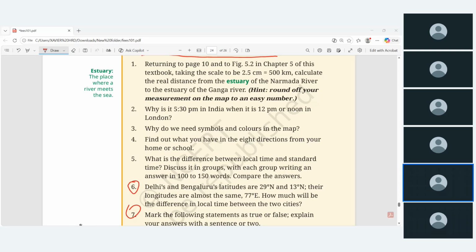So shall we wind up then? ஓகேங்களா? Ristesh, Sakshini, Mohammed, Kishore, Lokesh. Shall we wind up? Yes, sir. Okay, thank you then. Yes, sir. Okay.